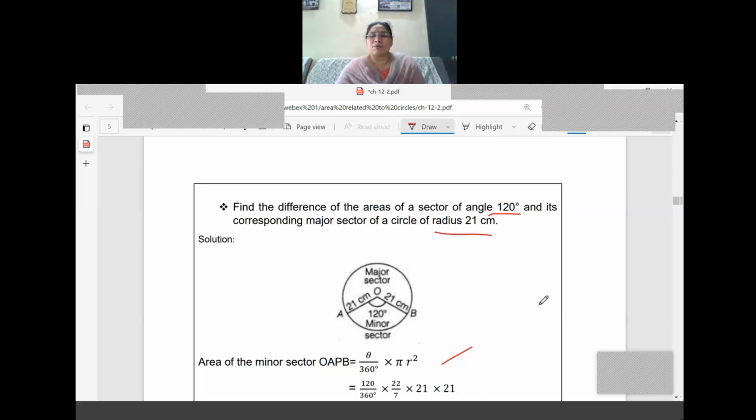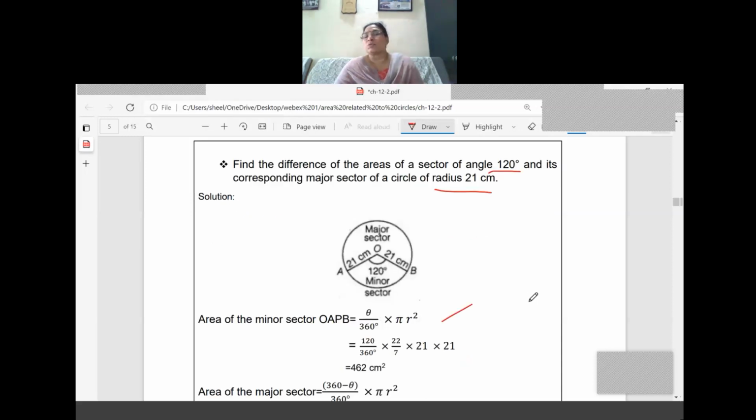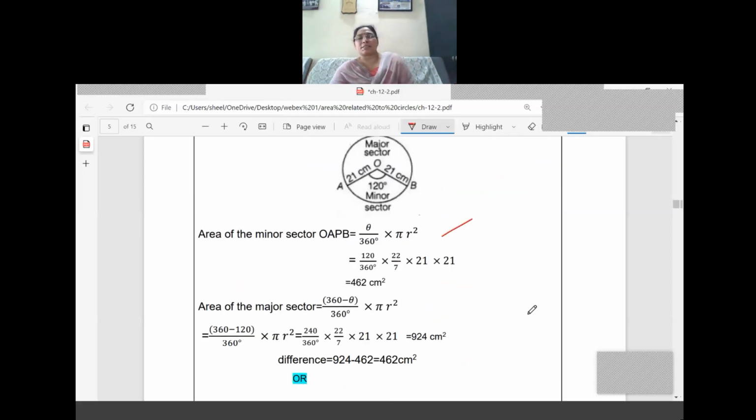After simplification, you will get 462 centimeters square. Similarly, we have to calculate the area of the major sector. So 120 is the value. What is the remaining value? 240. See, here we have got 120, so the remaining value is 360 minus 120.